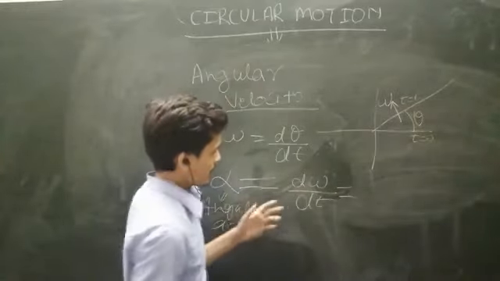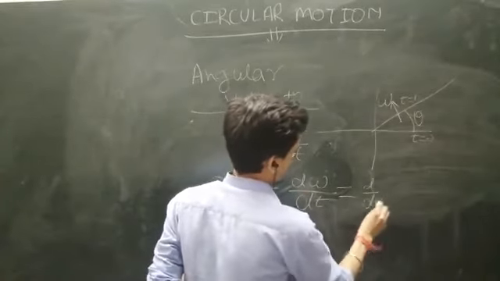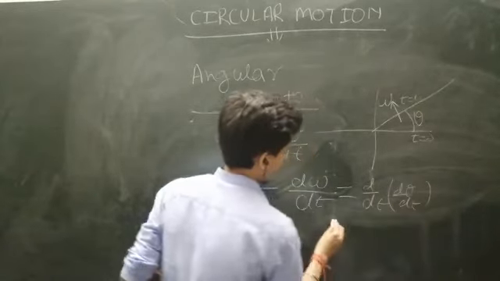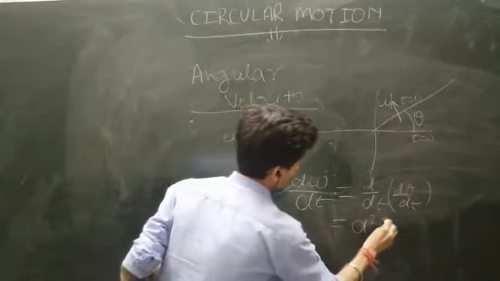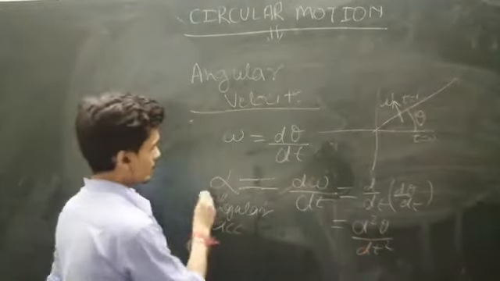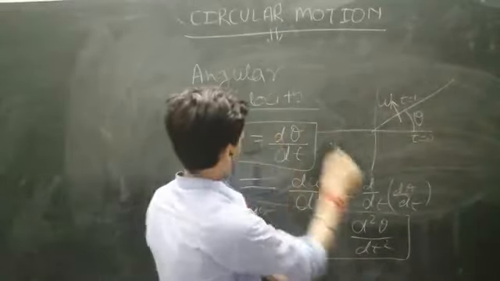If we find it in terms of displacement, then it is d by dt of d theta by dt, that is d square theta by dt square. This is the formula for angular acceleration and angular velocity.